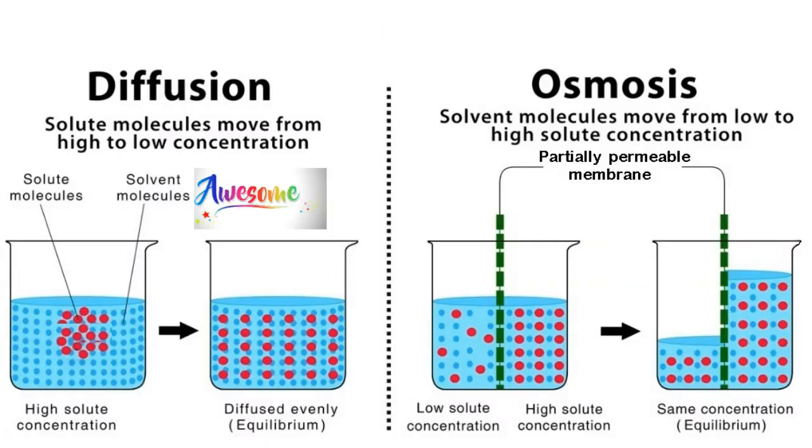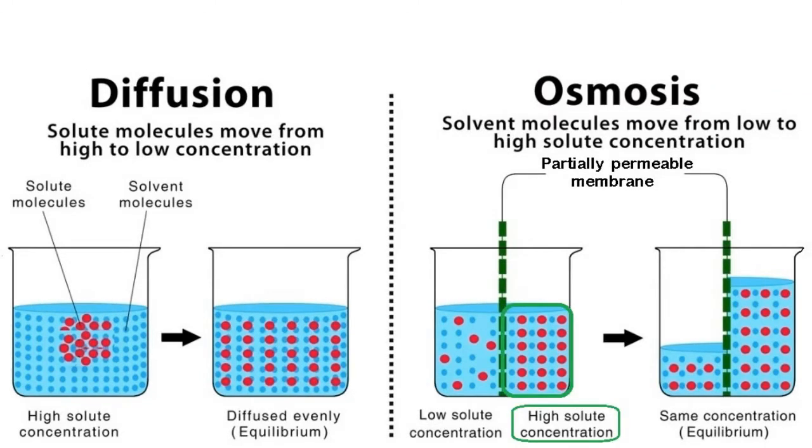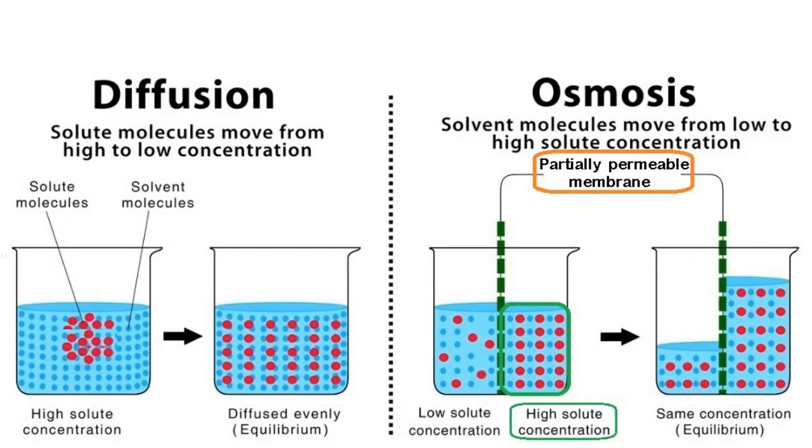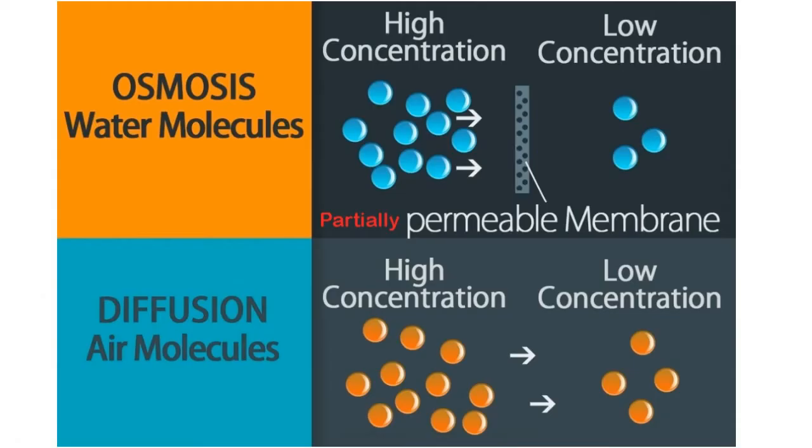There is a special type of diffusion which happens within water. This is called osmosis. Now, if you imagine that there is a very salty solution of water full of salt, and this is separated from a pure water source by a thin membrane, a partially permeable membrane. Hopefully it stands to reason that those two liquids will mix and dilute each other until they are both equal concentration. This is osmosis. Just like diffusion, moving particles from an area of high concentration to an area of low concentration, water, providing there is a membrane between them, will follow the same rules.